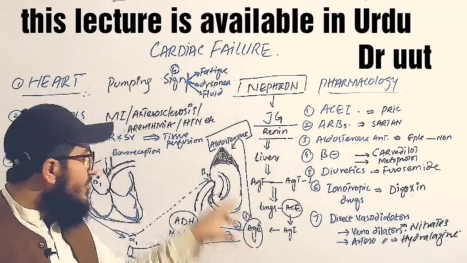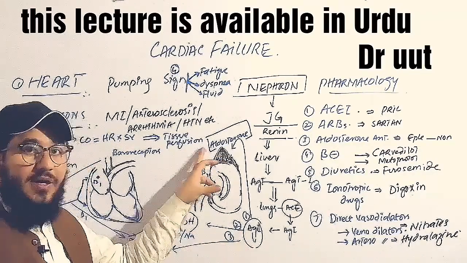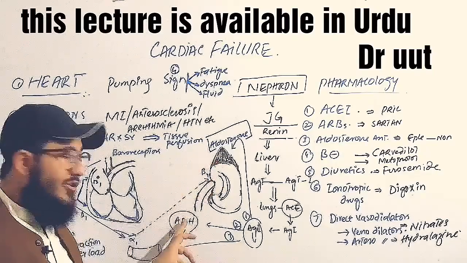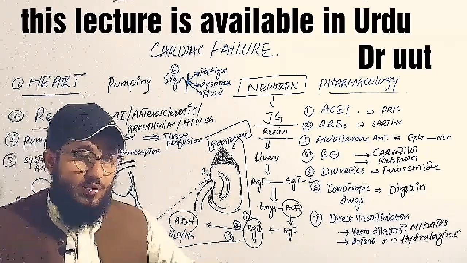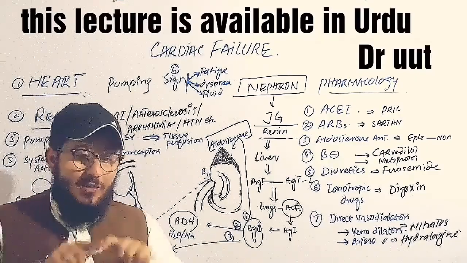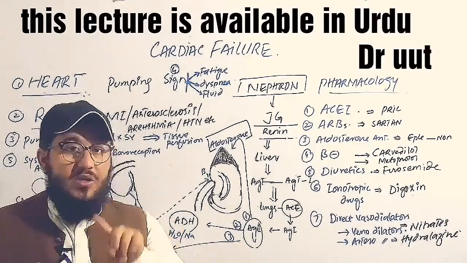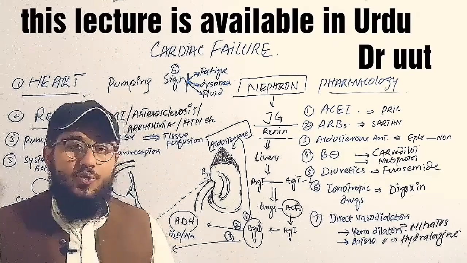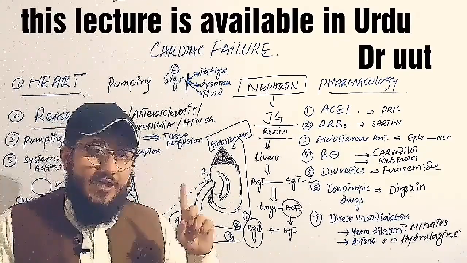They were responsible to increase the blood volume. Aldosterone and antidiuretic hormone are supposed to reabsorb the water and salt into the blood vessel. What will happen in the blood vessels? The concentration of the fluid will increase. You can say the blood volume will increase.